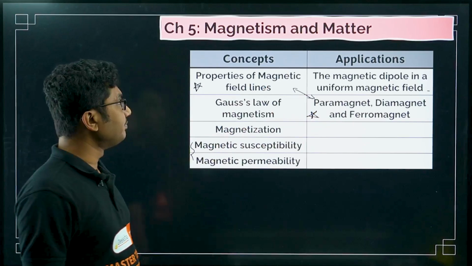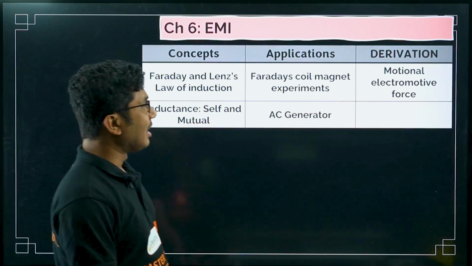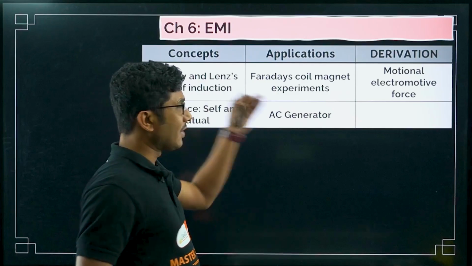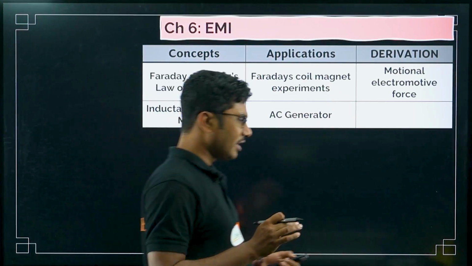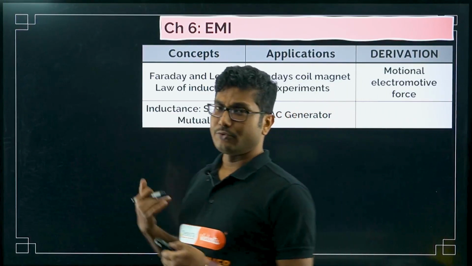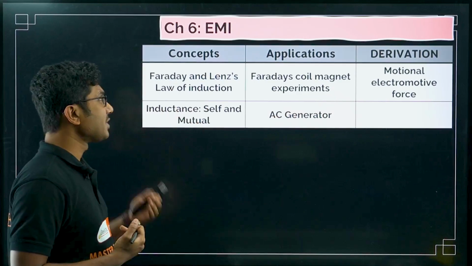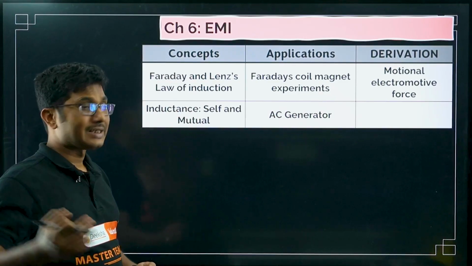Okay. Now, electromagnetic induction, another small chapter, very small chapter, but it has all the portions. You can study it even if you are from the weaker section of students. This is a scoring chapter. 4 to 6 marks can come from this chapter. So that's why I recommend this chapter, even though maybe you have not studied it.